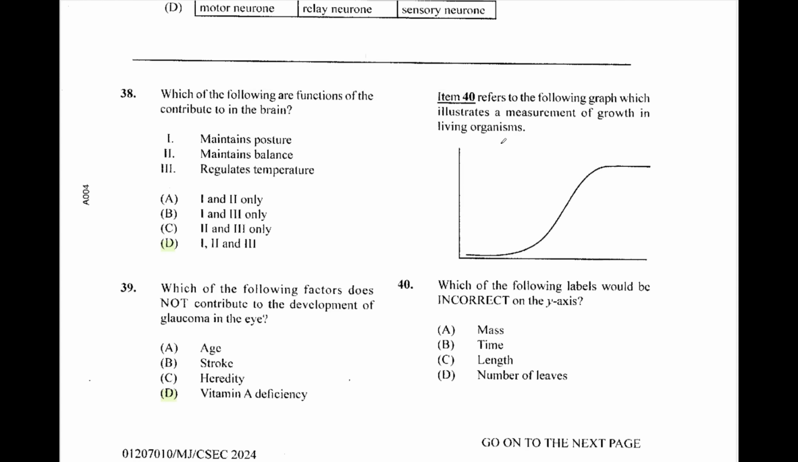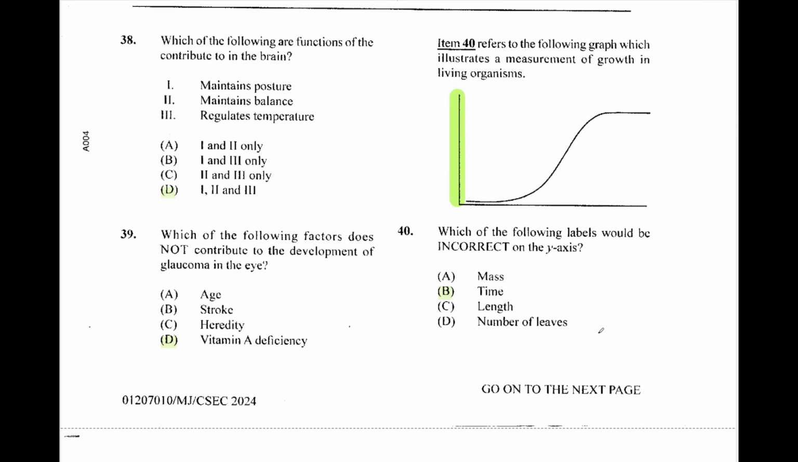Item 40 refers to the following graph, which illustrates a measurement of growth in living organisms. Which of the following labels would be incorrect on the y-axis? For question 40, the incorrect one would be time. This is the y-axis here. Time should go on the x-axis. And you compare it with all the other things. This is the most incorrect, so it makes it the correct answer.